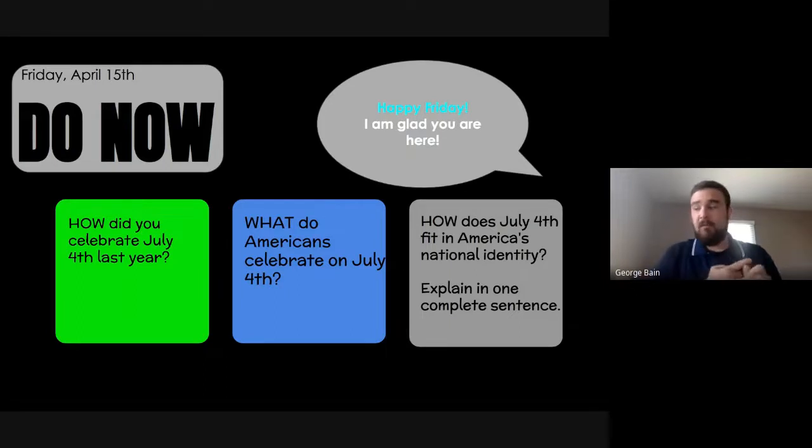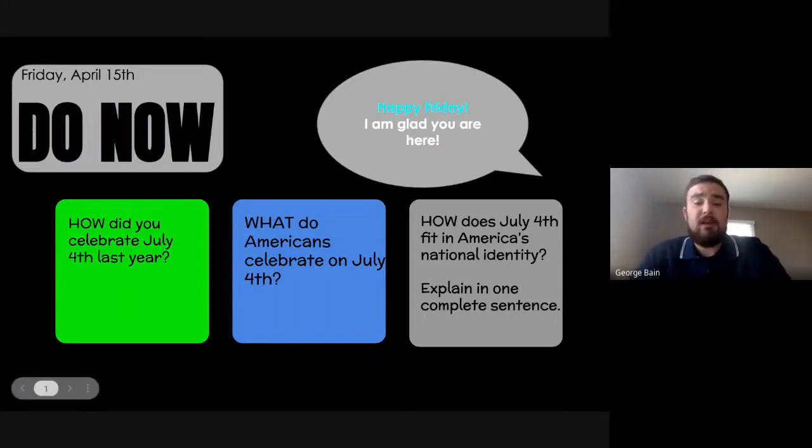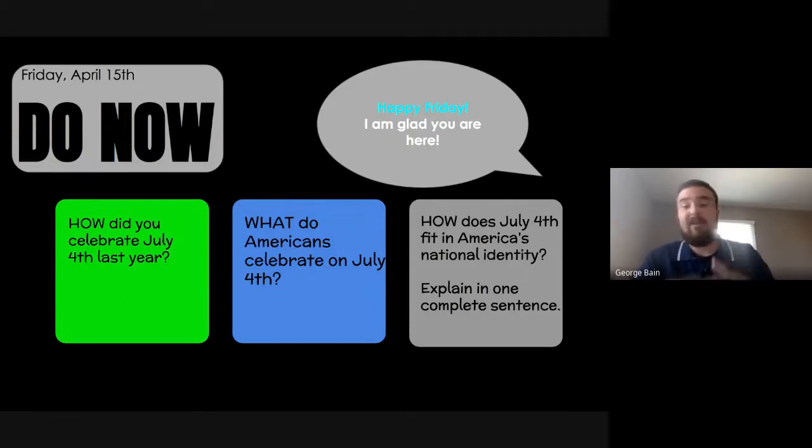Remember, for the do now, I give you three choices. The green is the easy, the blue is the medium, and the black is the hard challenge. You get to pick which one you want to do today. If you choose the green challenge, you're going to answer, how did you celebrate July 4th last year? So Independence Day, right? 4th of July. Maybe you were with family, maybe with friends. Go ahead and tell me what you did.